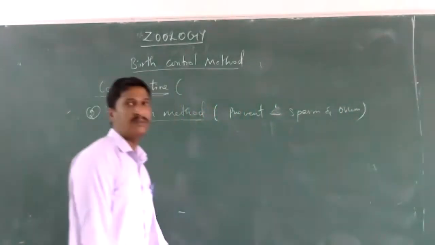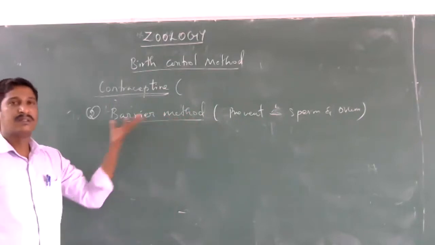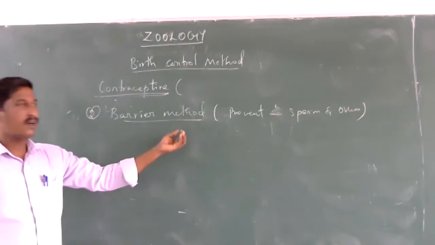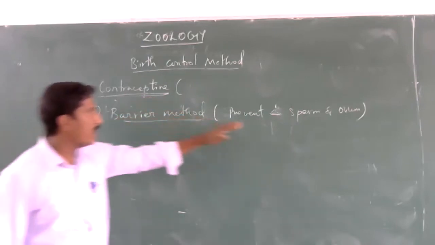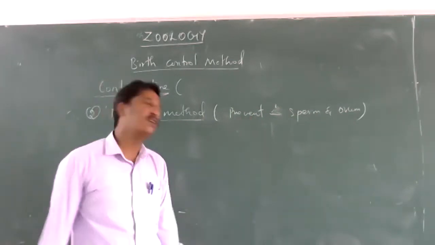In this method, we are using certain instruments or certain things to prevent the contact of sperm and ovum.